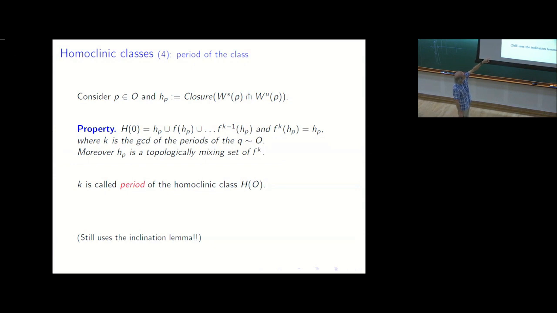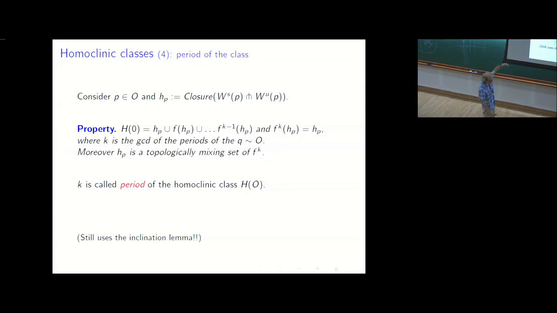So there is always a decomposition. You have a compact subset, HP, where P is any point in O. So you have a compact subset which contains P, which is eventually periodic under an iterate of F, it is mapped onto itself.